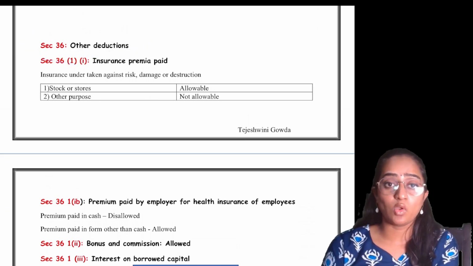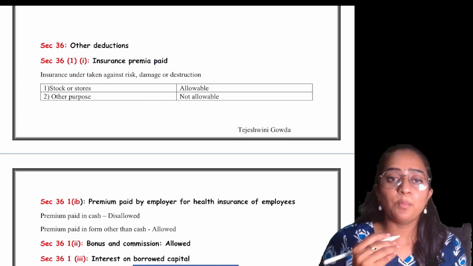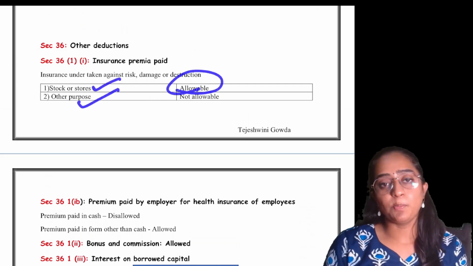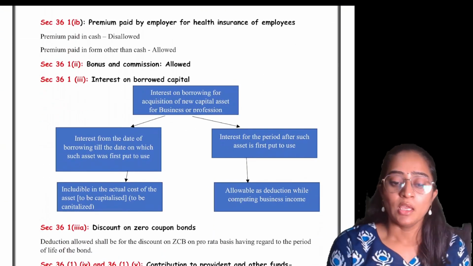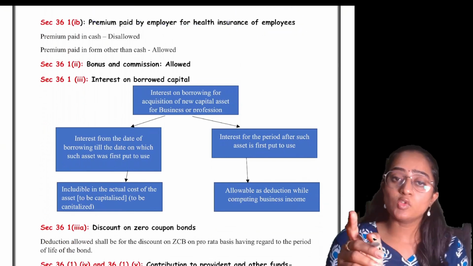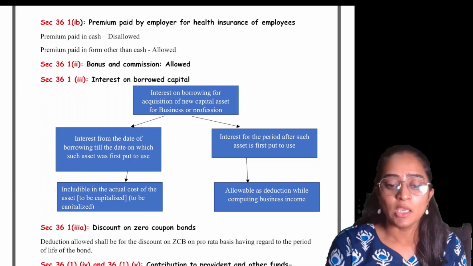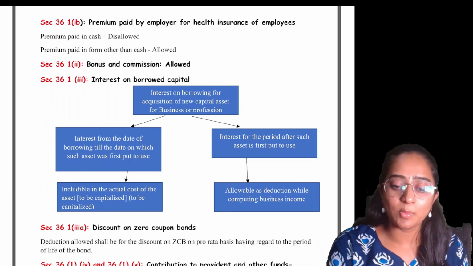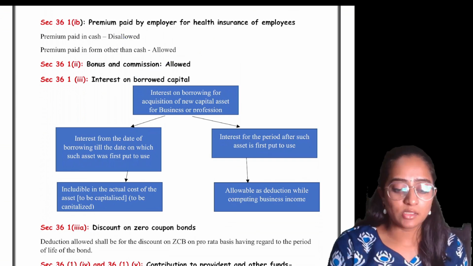Section 36 subsection 1 clause 1 speaks about insurance premium which has been paid. If the employer is paying the insurance premium for the stocks and stores, it is going to be allowable. If it is paid for other purposes, it is not allowable as deduction. Remember, the premium paid by the employer for the health insurance of an employee is allowed as deduction provided the premium is paid other than in cash. If he pays in cash, it is going to be disallowed for the employer. Clear? Bonus and commission paid is going to be allowed as deduction.